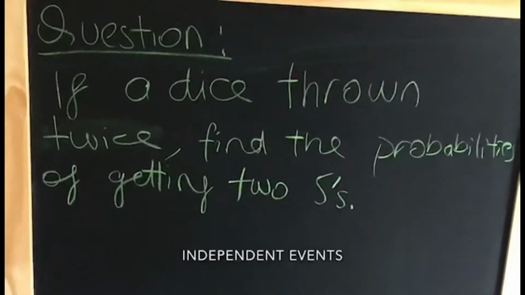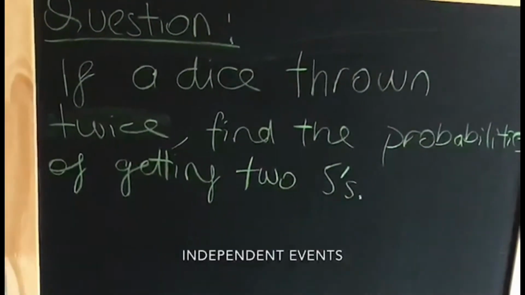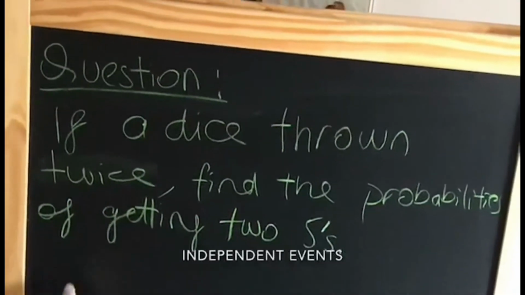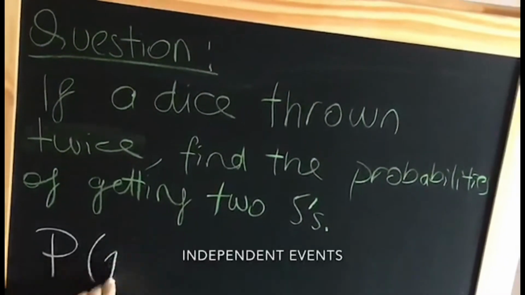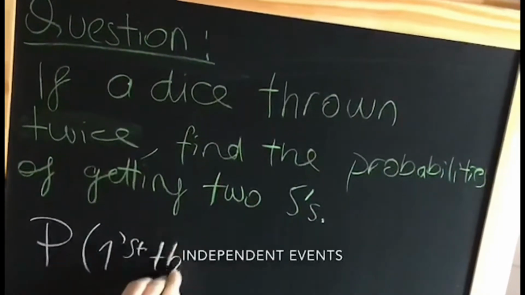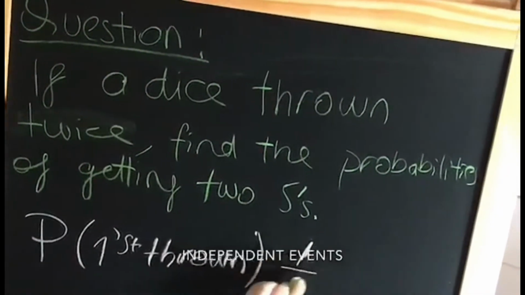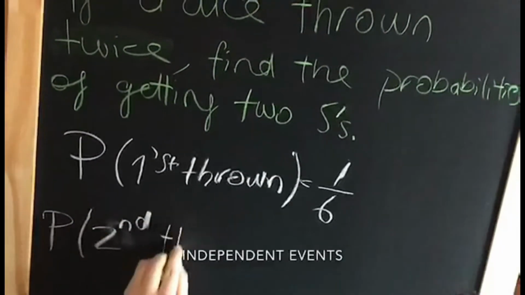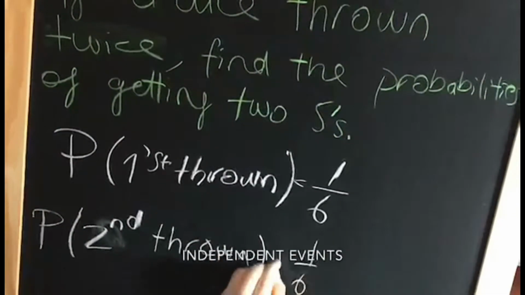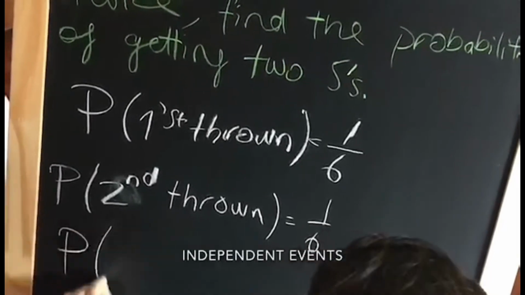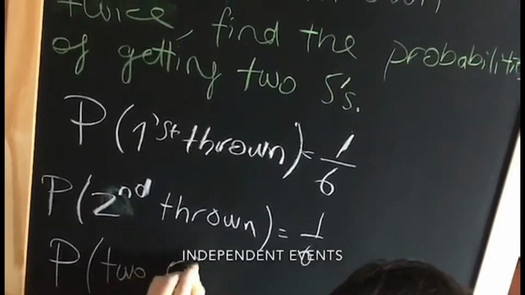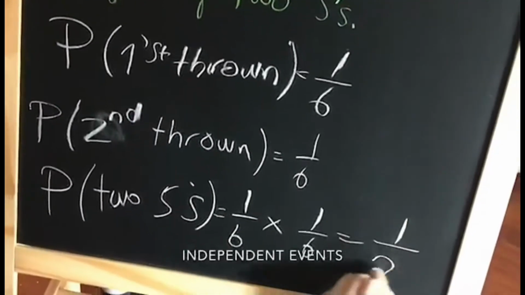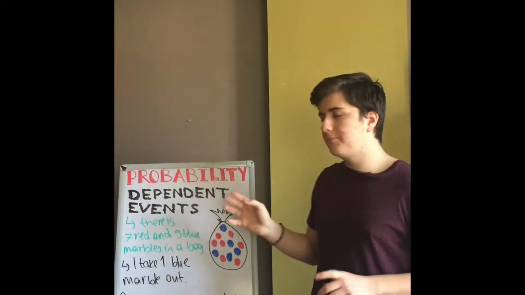Question: if a die is thrown twice, find the probability of getting two 5s. The probability of getting a 5 on the first throw is 1 over 6, and on the second throw, 1 over 6.